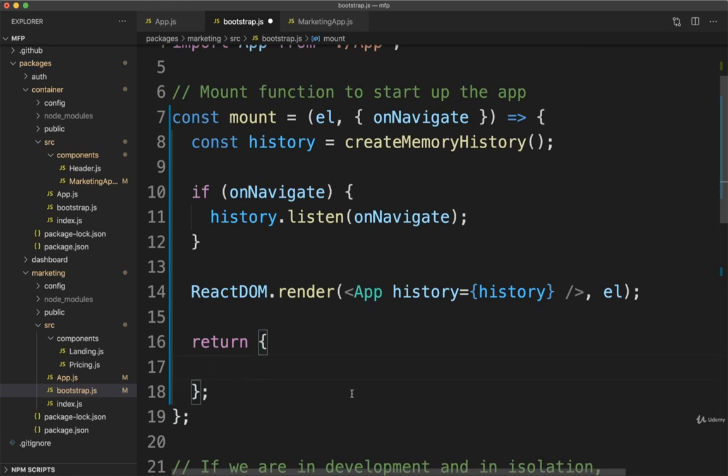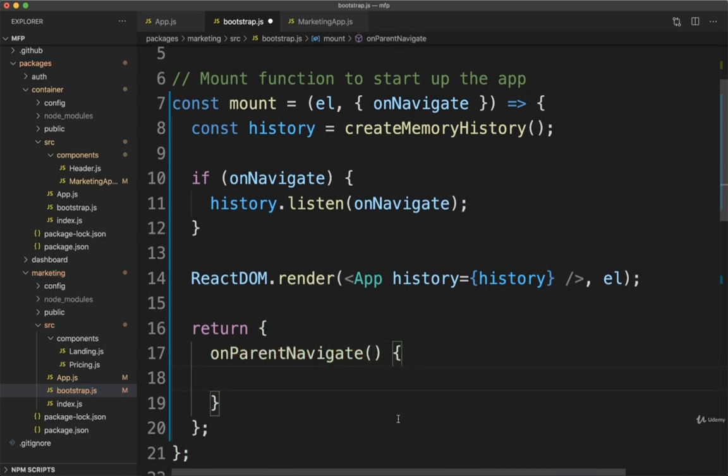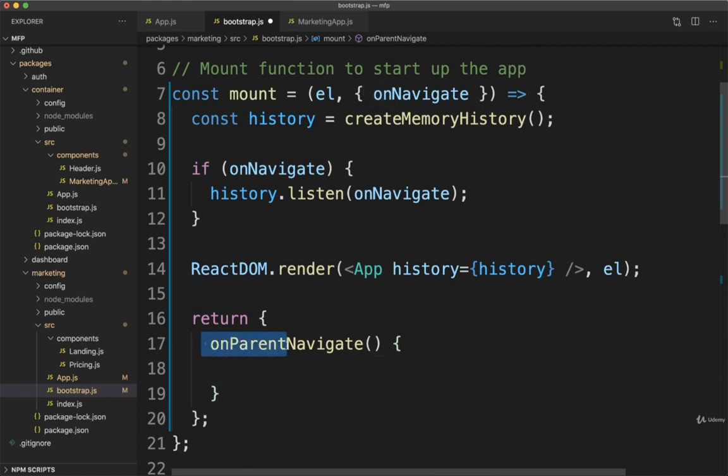So the first function we're going to add in here, and for right now, really the only one, is a new function that we'll call onParentNavigate. So the thought here is that anytime a parent navigates, we want to call this function. So in other words, anytime the container does some kind of navigation, we want to have our container call this onParentNavigate. Right now, I'm going to add in a simple console log and say something like, how about, container just navigated.